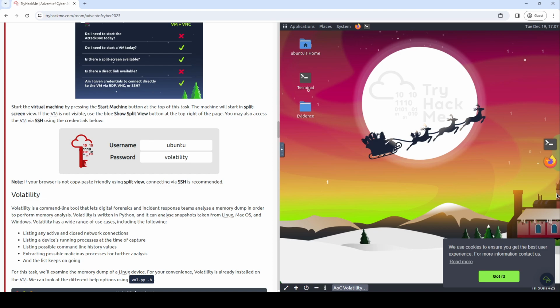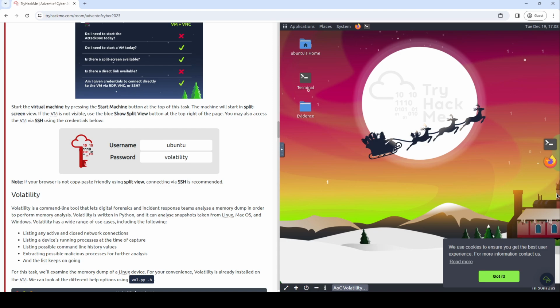Anyway, let's continue. Volatility. Volatility is a command line tool that lets digital forensics and incident response teams analyze a memory dump in order to perform memory analysis. Volatility is written in Python, and it can analyze snapshots taken from Linux, macOS, and Windows.